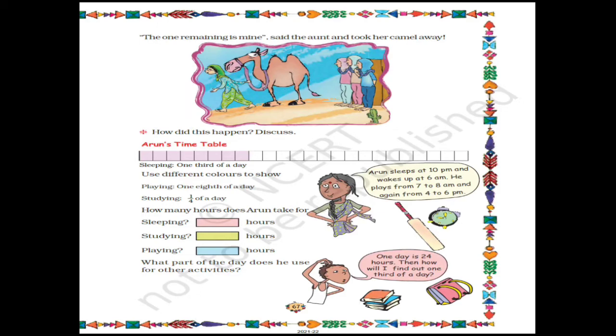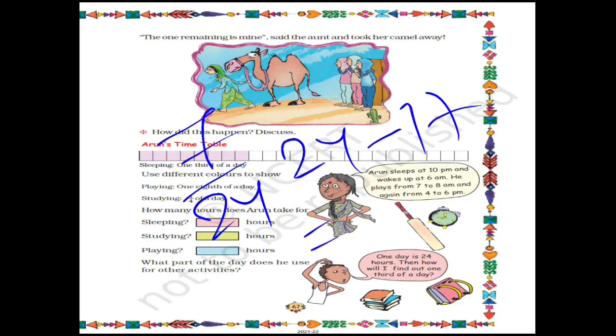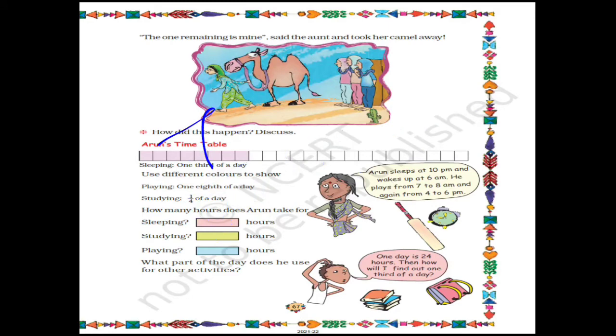So what will you write? You will write that 7 by 24 part of the day is used for other activities. How 7 by 24? If you subtract 17 from 24, the answer will be 7. That is why 7 upon 24. So this you will write in your notebook.